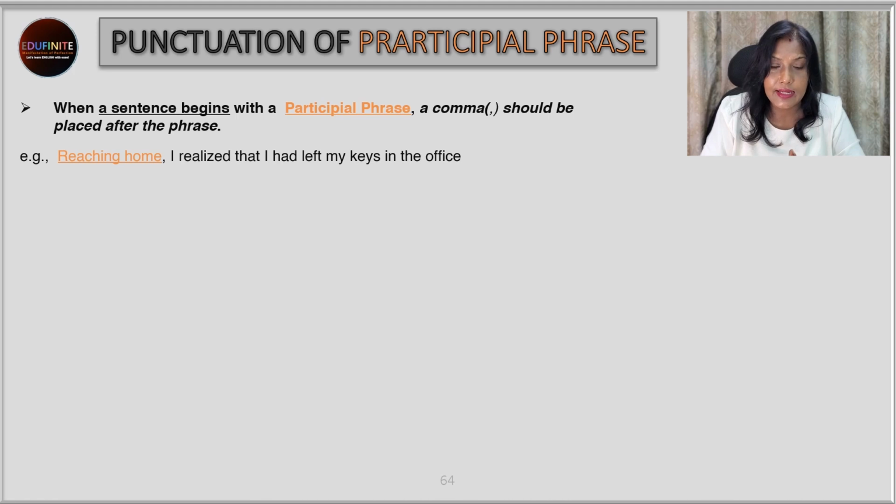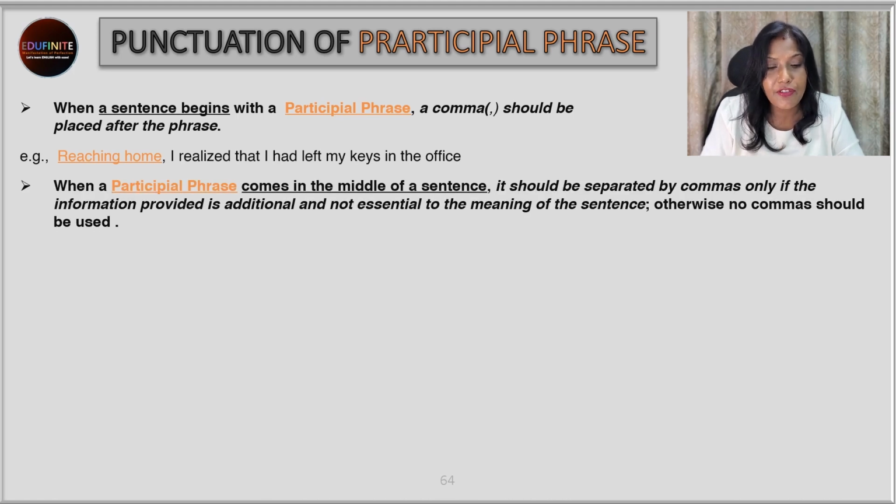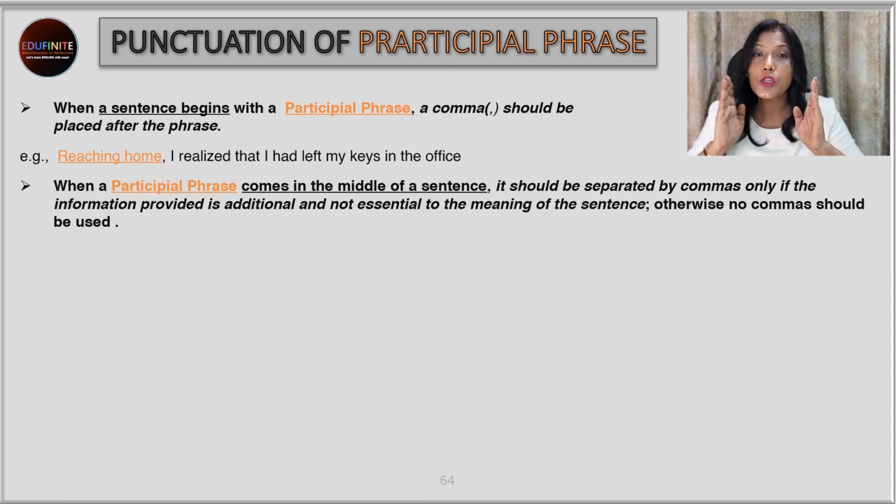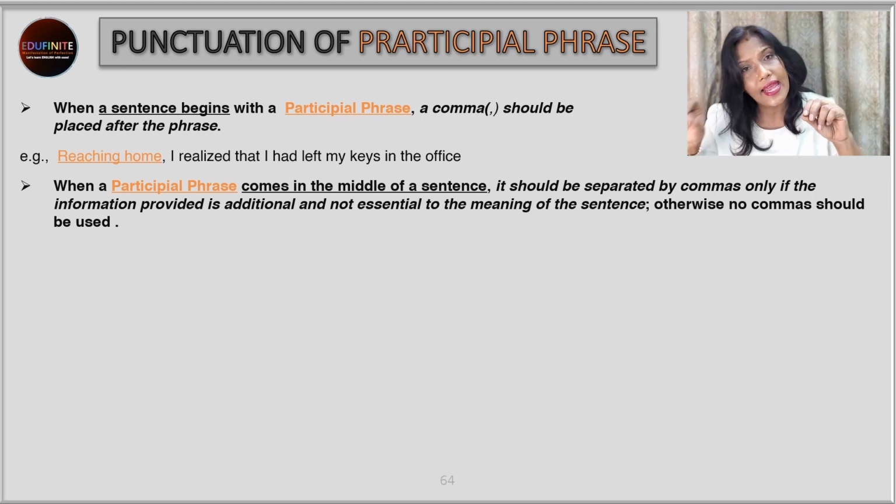So again, I'll have to run to the office to get back the keys. Okay. Next, when a participle phrase comes in the middle of a sentence, it should be separated by commas only if the information provided is additional and not essential to the meaning of the sentence. Otherwise, no commas should be used. So only if the meaning that you are providing through that participle phrase is extra, and not necessary for that particular sentence, then we separate it with commas. That means we precede the participle phrase with a comma and end it with a comma.